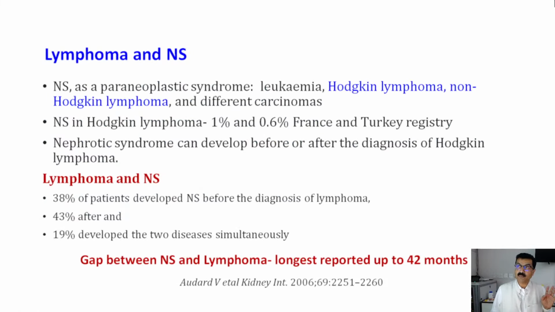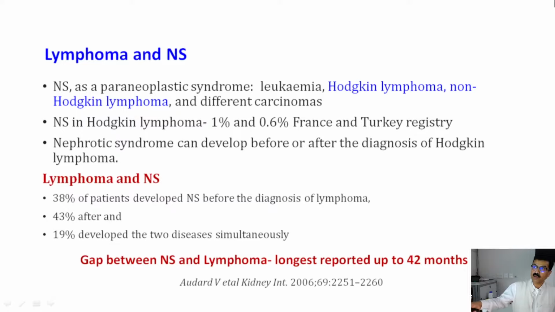So lymphoma and nephrotic syndrome, here I would like to have your attention. Nephrotic syndrome can happen as a paraneoplastic manifestation of lymphoma and many lymphoproliferative disorders, leukemia, Hodgkin's or non-Hodgkin's lymphoma.